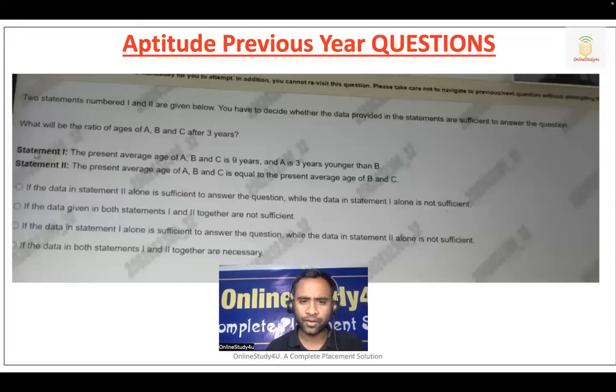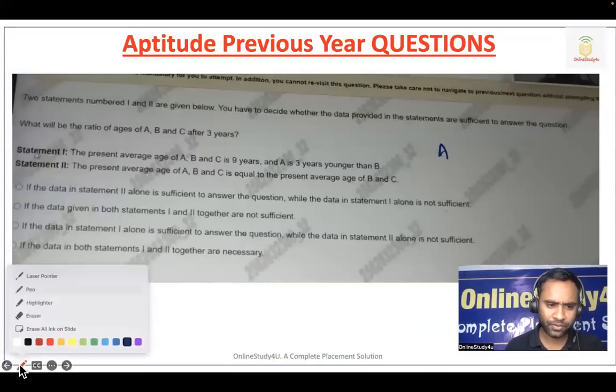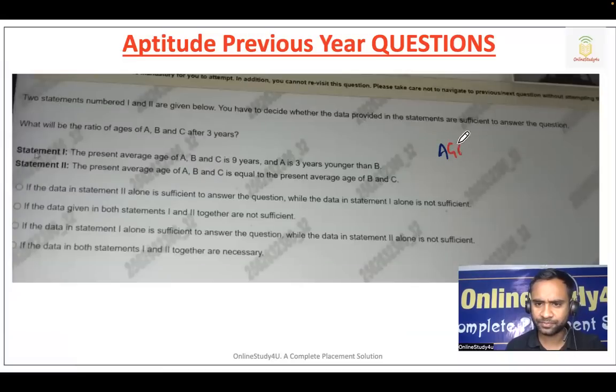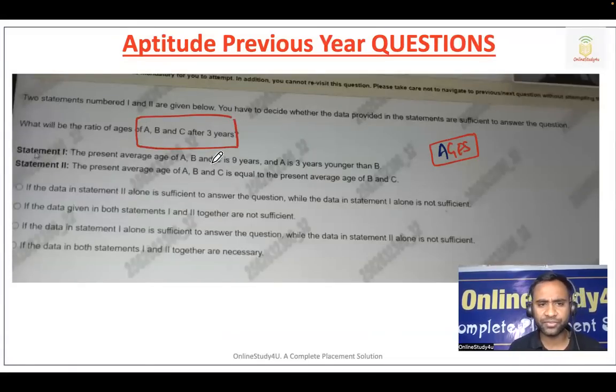Now, one more question. This is from the topic ages. Actual questions, all actual questions we are doing. What will be the ratio of ages of A, B, C after 3 years? Statement 1 says the present average age of A, B, C is 9 years.